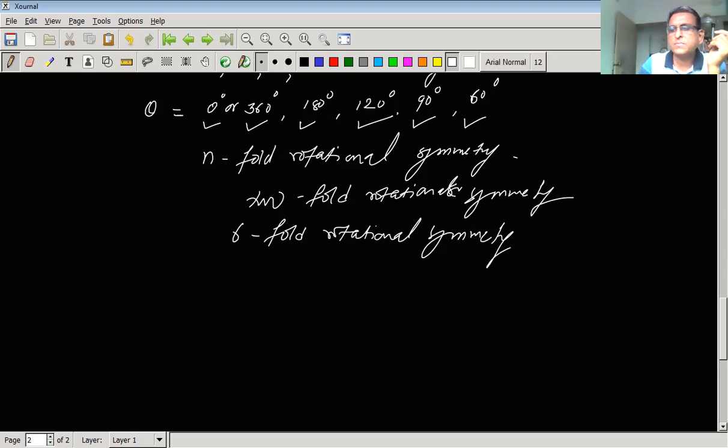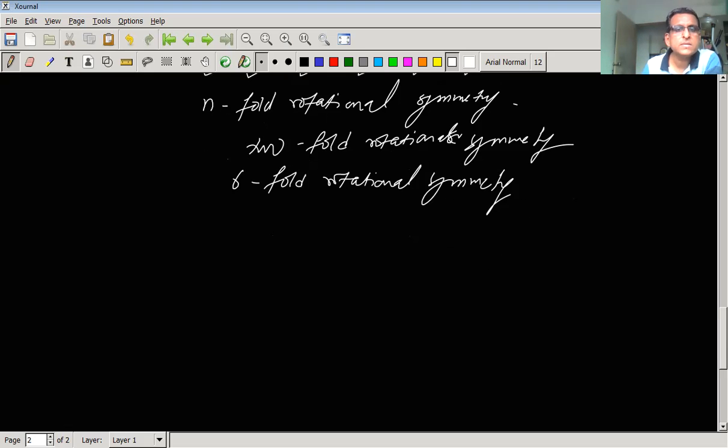Now let us take some examples. Suppose we are having a circle, a disc, and in that disc we are having markings like this.